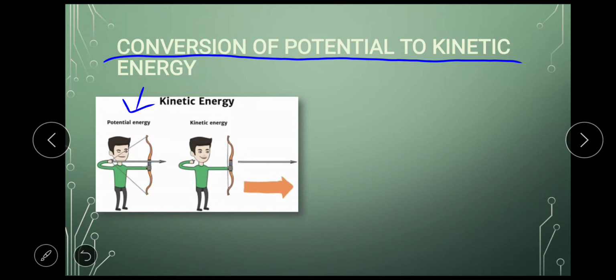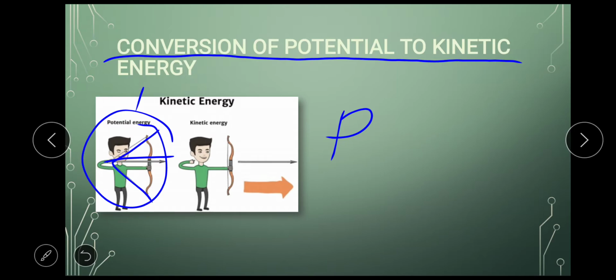So what I am trying to say is that in the first case, the person has potential energy because he has pulled the string of the bow behind, and he has changed the shape. So that is potential energy. And when he releases it, the arrow is moving with a great speed. The arrow has kinetic energy. This was the change of potential energy to kinetic energy.